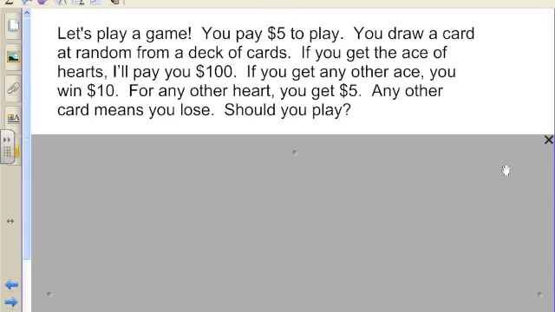If you get any other ace, you can win $10. Any other heart, you get $5. And all the rest of the cards you lose. I keep your $5. So should you play? Now I know some of you will be really eager because you love games of chance, but we're going to focus in on should you play, analyzing the amount of money you would win, and put some mathematics behind that answer.